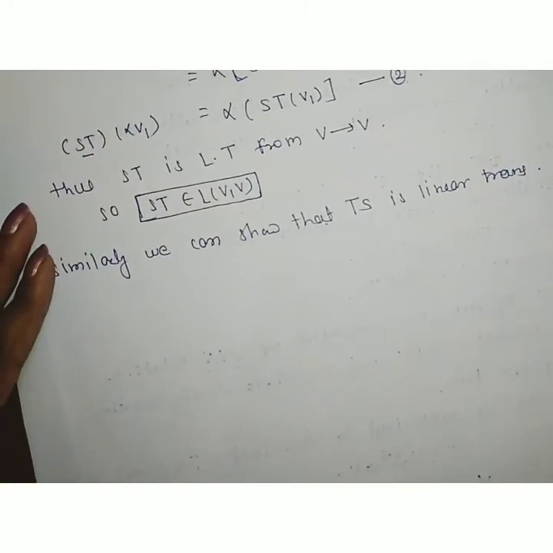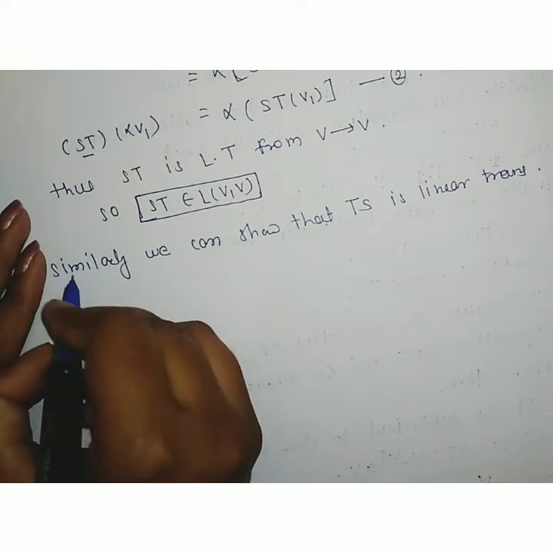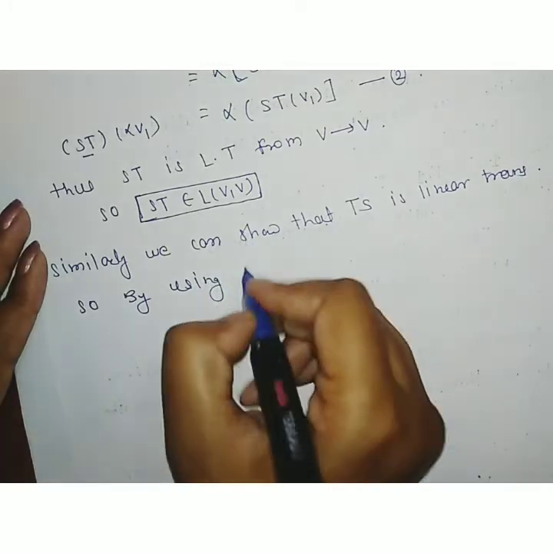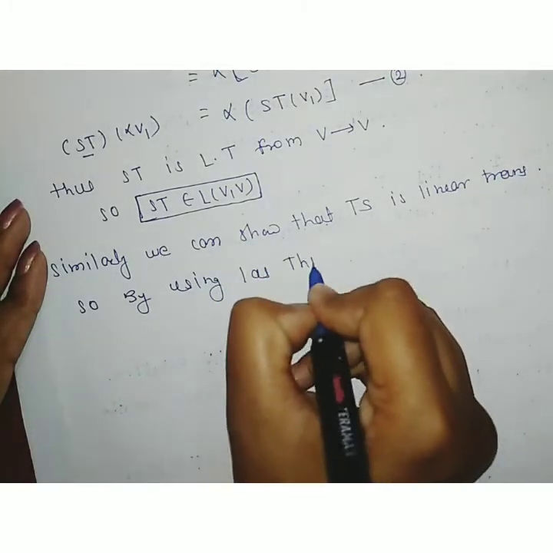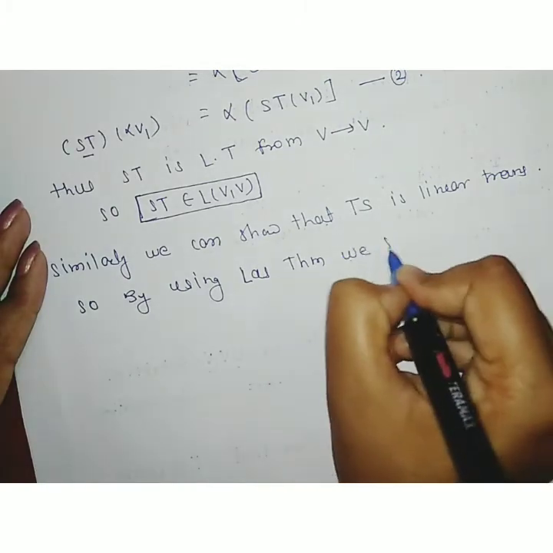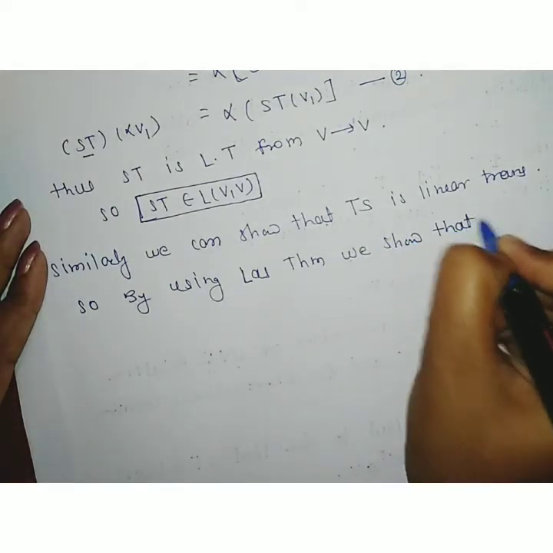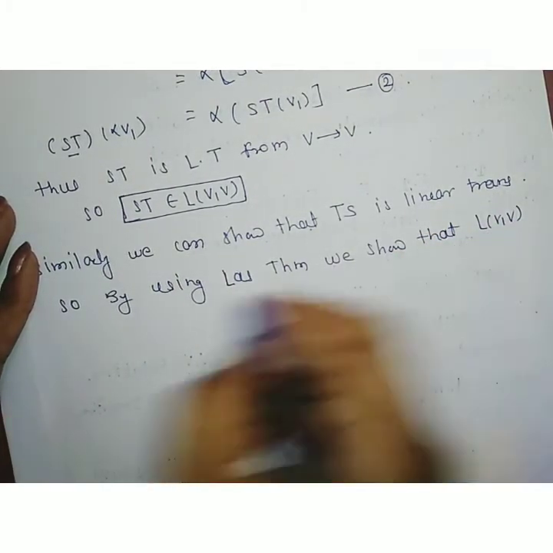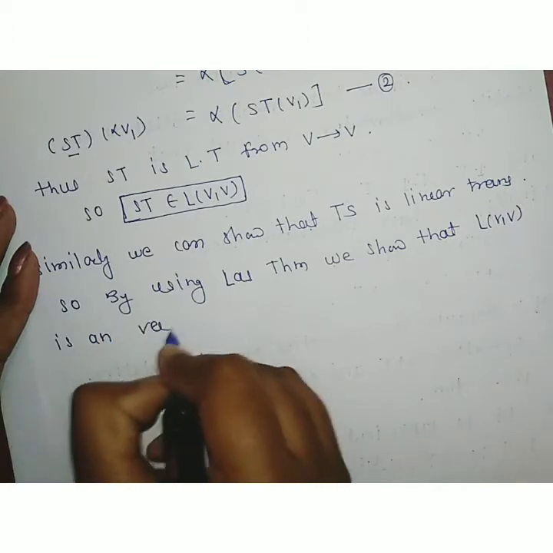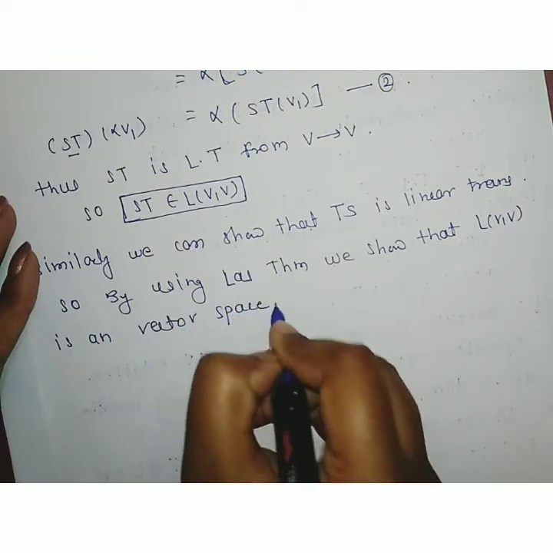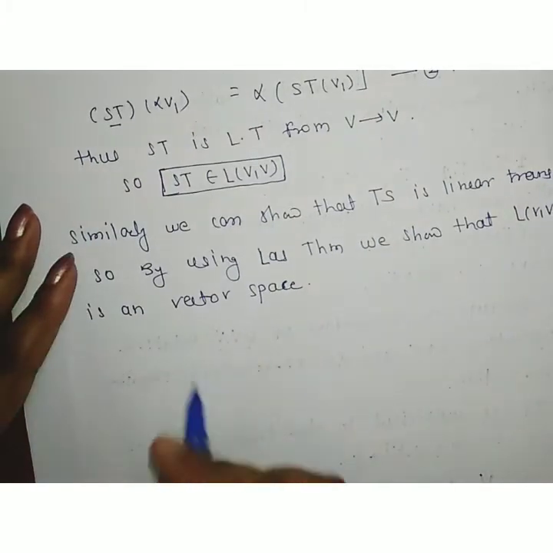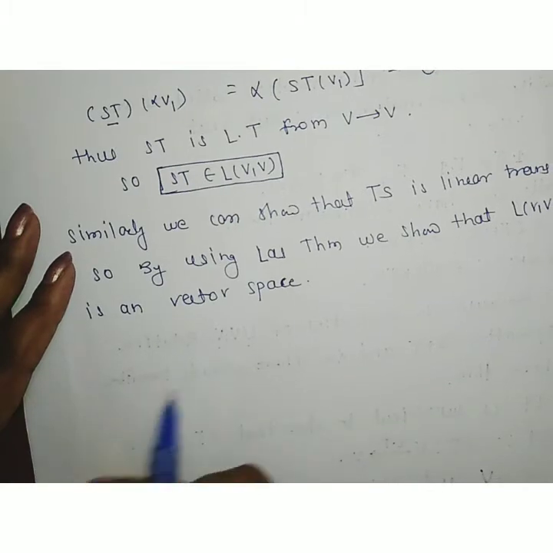Now in the next line, by using the last theorem, we show that L(V,V) is a vector space. So look at the last theorem and take a proof of this L(V,V) as a vector space from that theorem. Now next we show that these other properties on the L(V,V) can be satisfied.